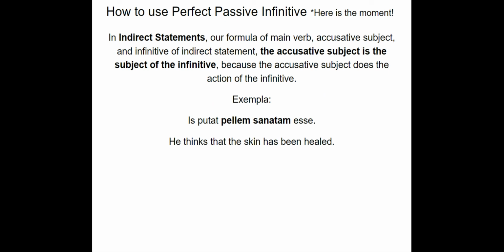Right. In indirect statements, we have that formula. You have to have three things for an indirect statement: a main verb, an accusative subject, and an infinitive of indirect statement. The accusative subject is the subject of the infinitive, meaning that the participle of our infinitive needs to agree with the accusative subject, i.e., it's going to be accusative.